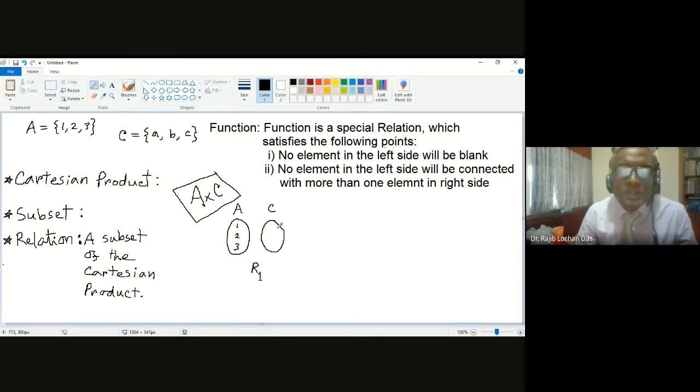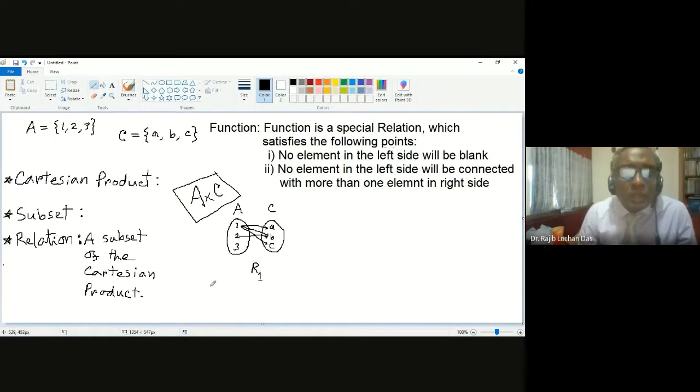In the right side set you have A, B, C. Now 1 is connected to A, B and C, and 2 is connected to B.